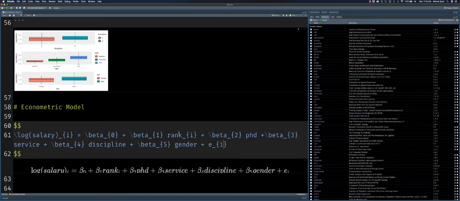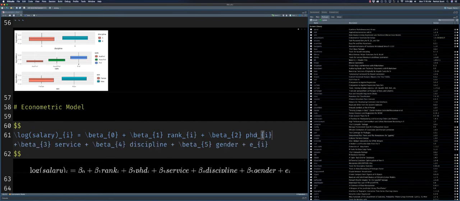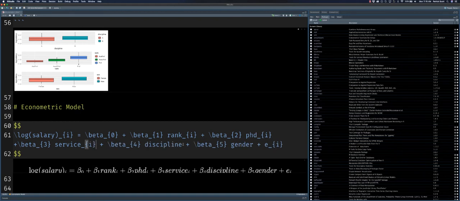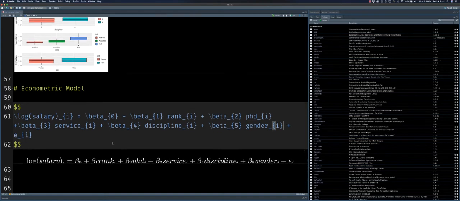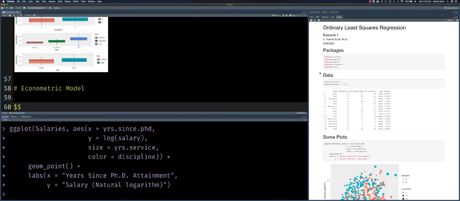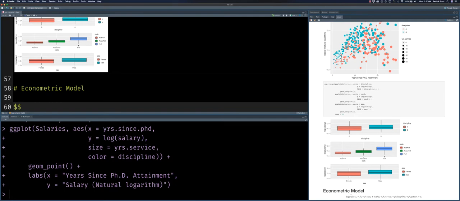And now I'm going to go back and add all of my i subscripts. I'll just copy them from the first, and then keep adding them to my actual variables. Great. Now, because my screen is relatively large here, it's cut off a little bit in the preview mode. If we go ahead and knit this out, this will be a little bit nicer. So let me knit that, and then we can see down below, it's at the very bottom unfortunately, but you can see we actually have a nicely formatted math type equation.